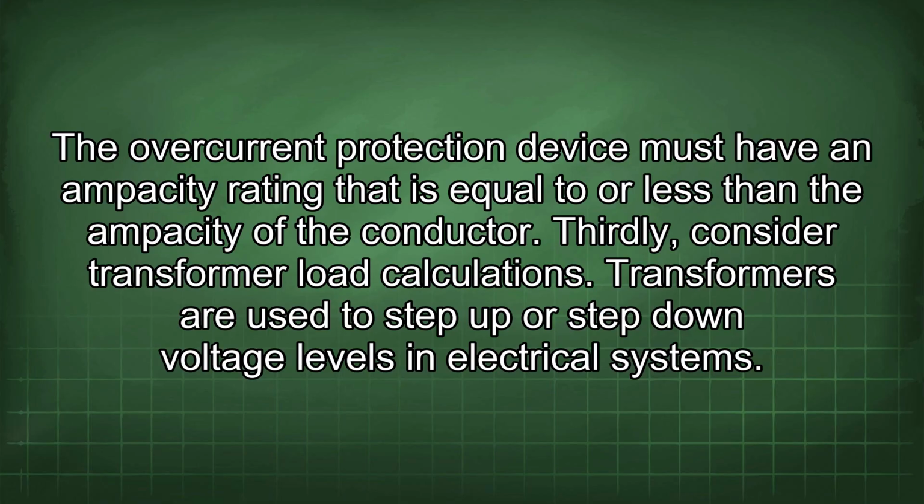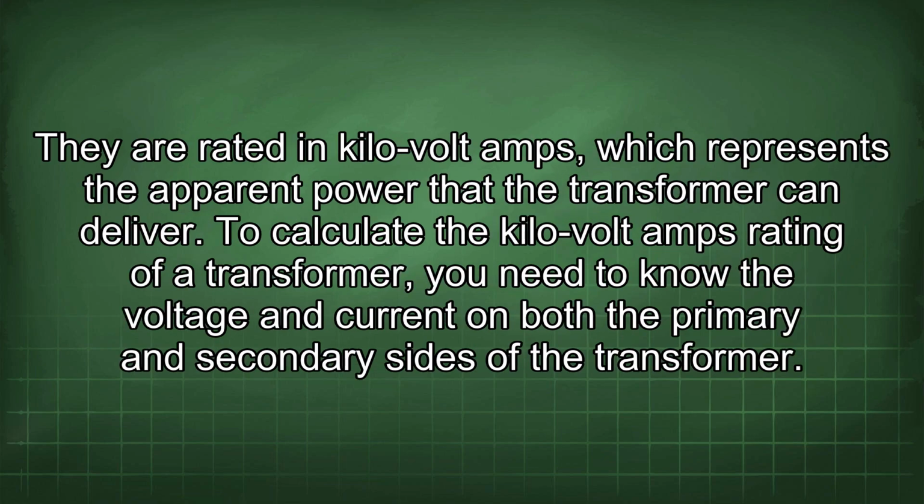Transformers are used to step up or step down voltage levels in electrical systems. They are rated in kilovolt-amps, which represents the apparent power that the transformer can deliver. To calculate the kilovolt-amps rating of a transformer, you need to know the voltage and current on both the primary and secondary sides of the transformer.